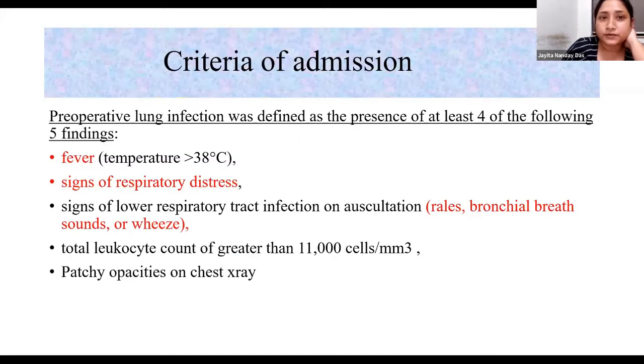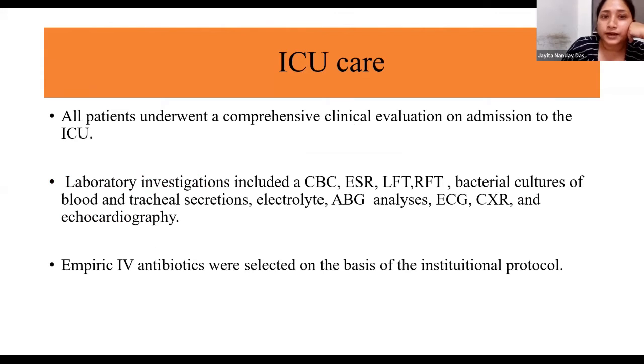Now, in our institution, we followed certain criteria. What are the criteria of admission? Preoperative lung infection was defined as any 4 out of 5: fever, signs of respiratory distress, signs of LRTI like rales, bronchial breath sounds or wheeze, increased total leukocyte count, and patchy opacities on chest X-ray. All the patients underwent comprehensive clinical evaluation and basic lab investigations like routine blood and bacterial culture, tracheal secretions, gas analysis, ECG, and chest X-ray. Empirical IV antibiotics were selected on the basis of our institutional protocol.